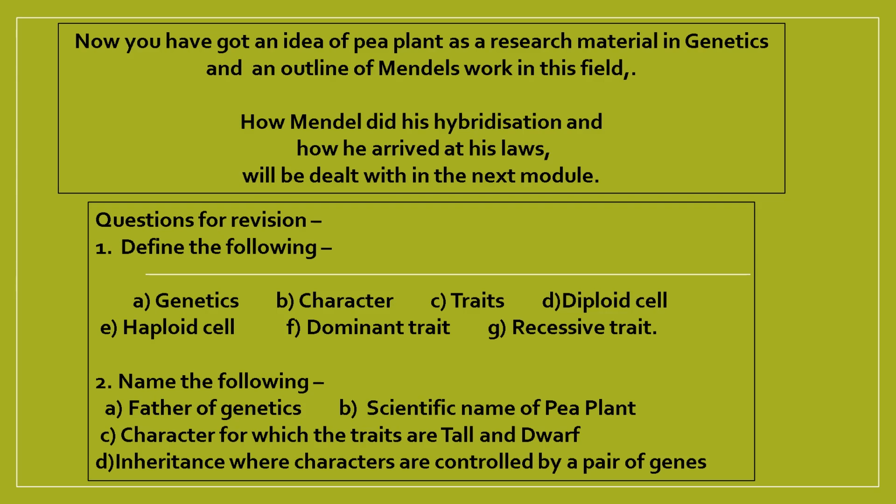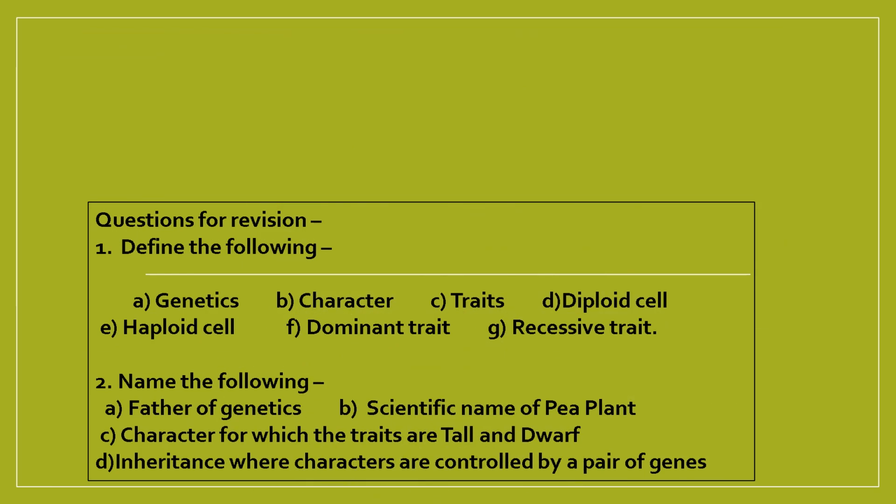Questions for revision: define the following: genetics, character, traits, diploid cell, haploid cell, dominant trait and recessive trait. Name the following: father of genetics, scientific name of pea plant, character for which the traits are tall and dwarf, inheritance where characters are controlled by a single pair of genes. Now I am giving you a few seconds to write down the definitions and then cross check it with what is appearing on the screen.